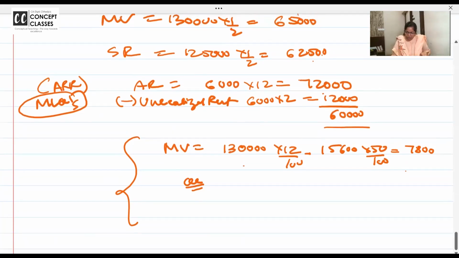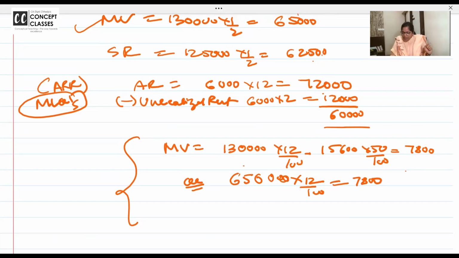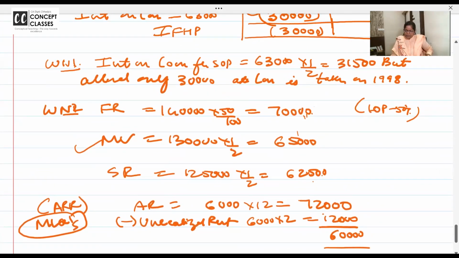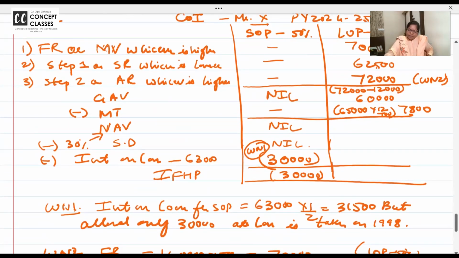Either like this or I'll directly take municipal value. I halved it here itself, so 65,000, what percent? 12%. Then also 7,800 will come. Really, I want all of you to write both in your notebook for clarity. Now ask, beta, what is the doubt?